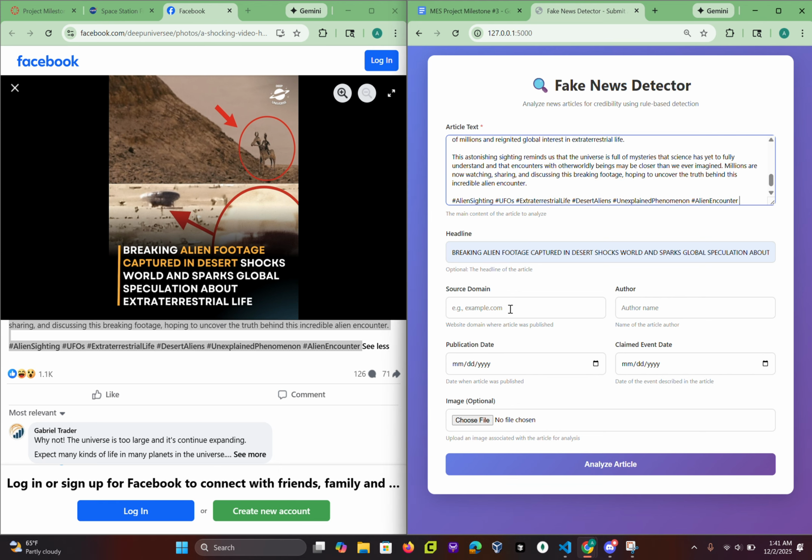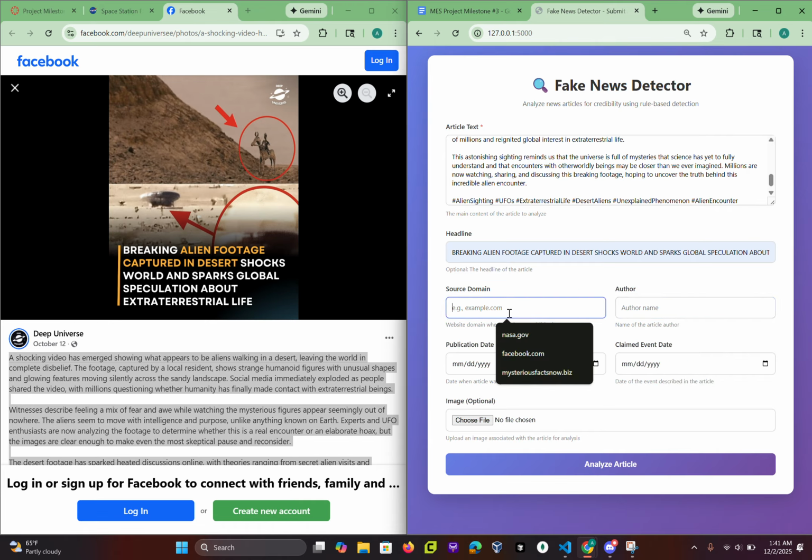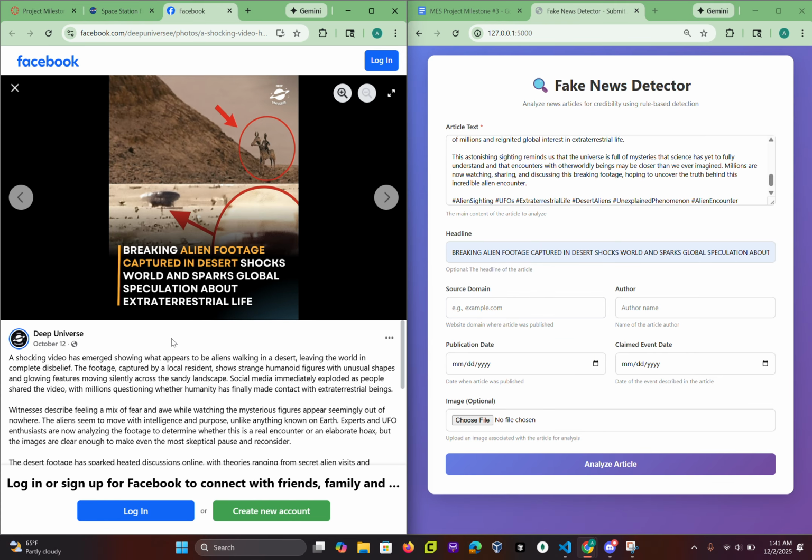We have the author. There's actually no author aside from this account called Deep Universe, so I'm going to leave that blank. The source domain is facebook.com, but there's actually no domain this article came from. This was just where this account posted it, so I'll put facebook.com.